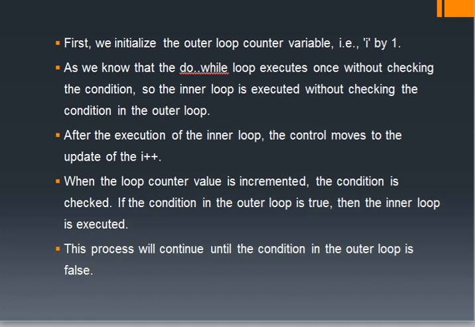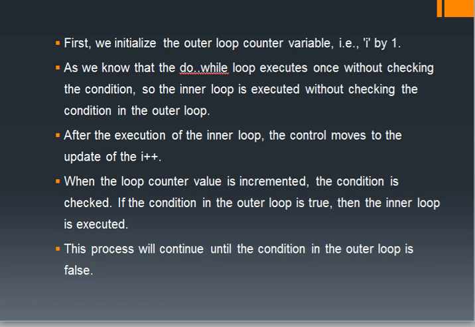So we have discussed nested loops. Nested loops means loops within a loop, loops inside a loop. There are different types of nested loops; any type of loop can be placed within a loop. We have discussed nested for loop, nested while loop, and nested do while loop, with different examples.